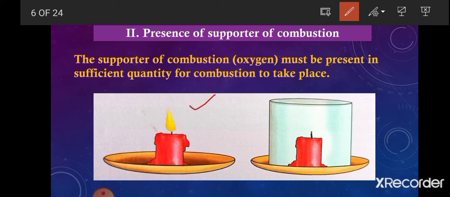You have to light this candle, and you have to cover it with a glass jar or any beaker, and observe it for some time. After some time, you will observe that this candle will stop burning. Why?